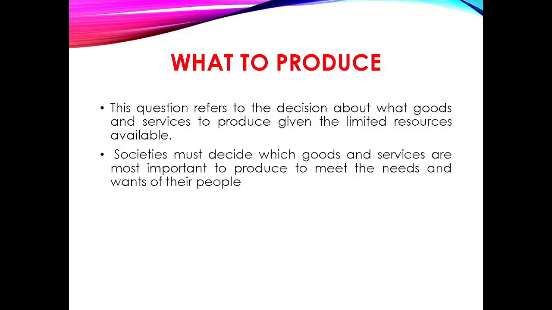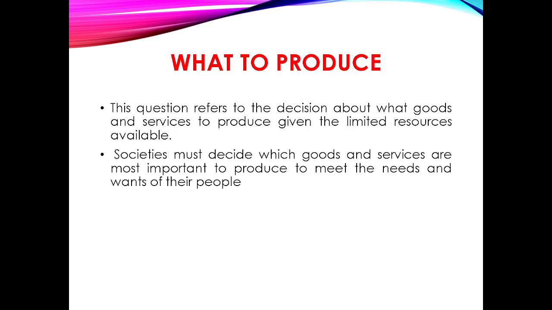The first problem is what to produce. The major problem before the country is to decide what commodity should be produced and in what quantity with the limited resources at their command. It refers to the choice among different types of goods. For this, it has to make the choice. For example, we take the choice of consumption goods and capital goods.